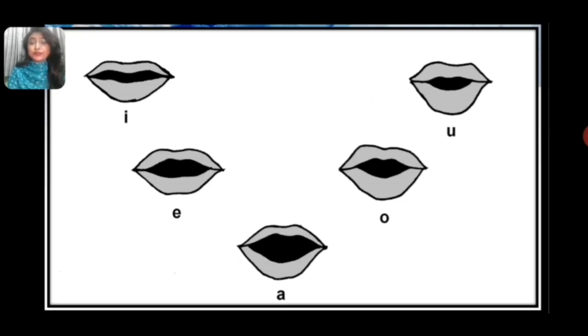In a vowel, when you create the sound, the air comes out from our lungs directly without any block by anything in our mouth, like, for example, teeth or lips or tongue.